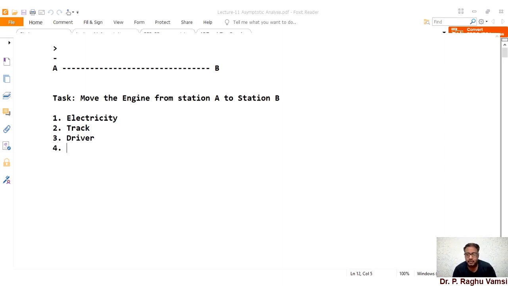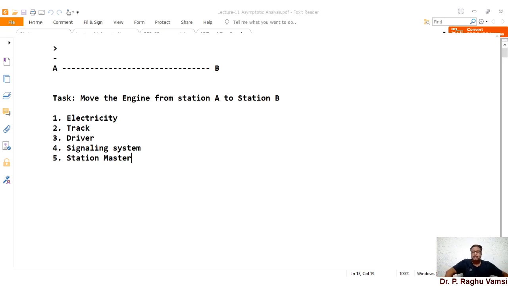What are the other things required? The signaling system. So majorly these are the things. Next is the signaling system from the railway station. That means maybe the station master is required to give the signal. These kinds of things are required in order to move the engine from station A to station B.